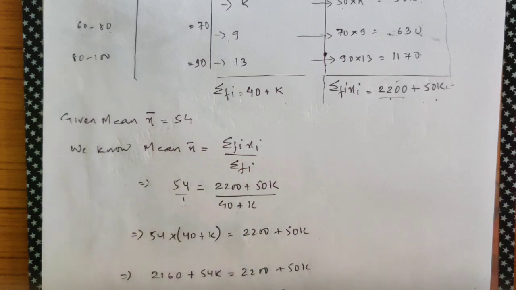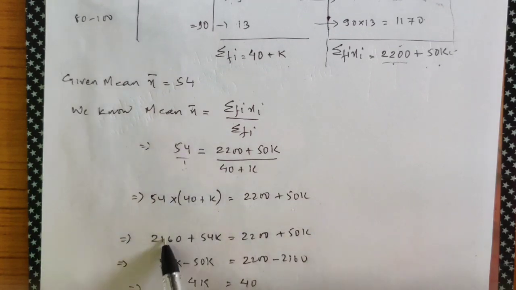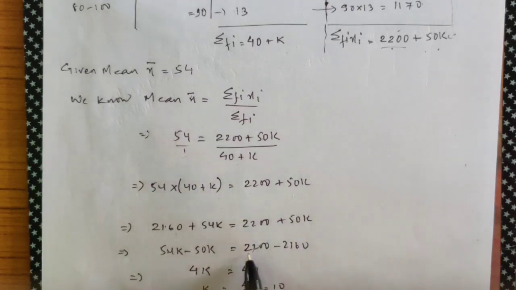Be very careful. Put it in a bracket. In the next step you open up: 54 into 40 is 2160. In rough, multiply and show it to me. 54k. This one is the same. Bring all the k's to one side. 54k is here only. Bring this 50k to this side. It becomes minus 50k, and 2200 is minus. Take this one to that side. When you change from left hand side to right hand side, the sign changes. Subtract: 4k equals 40. This 4 goes down. k equals 10.